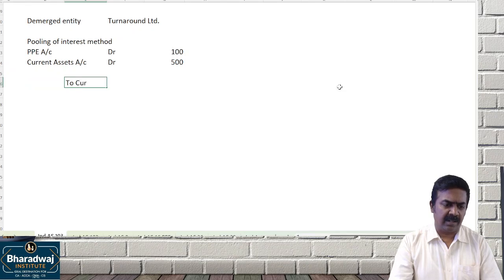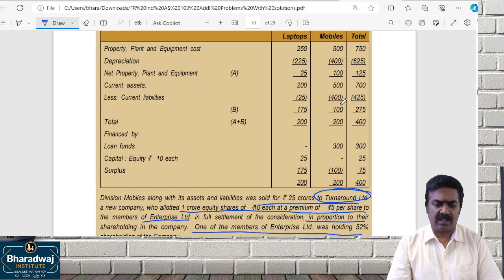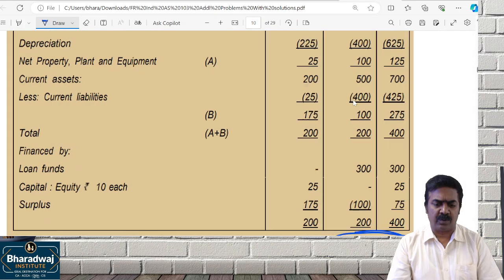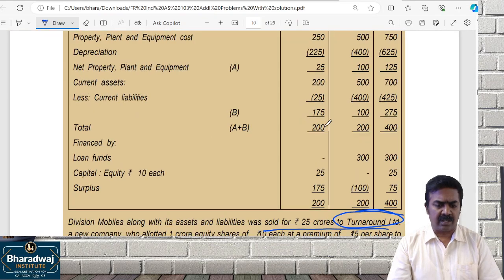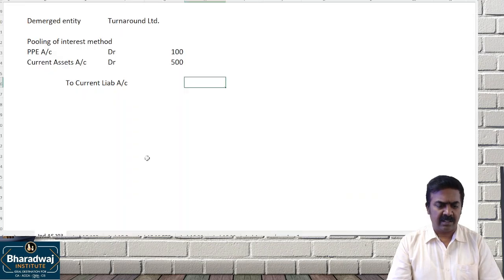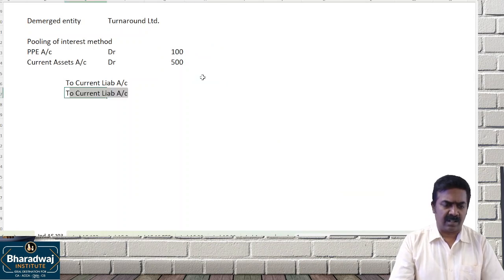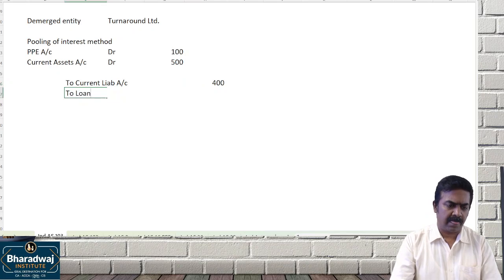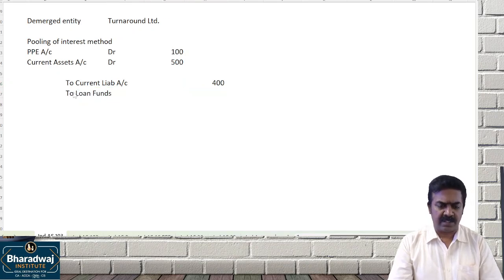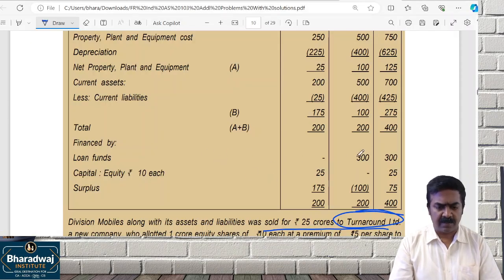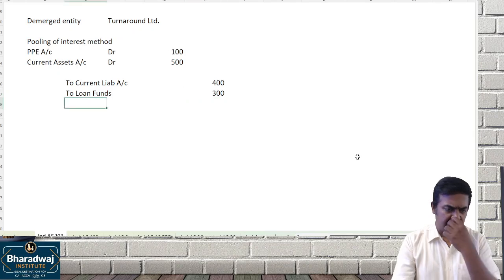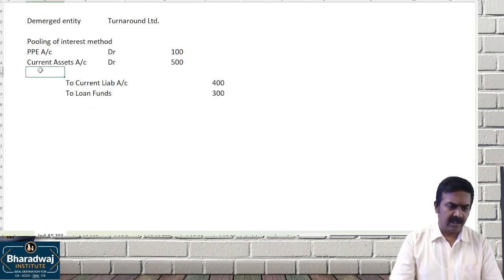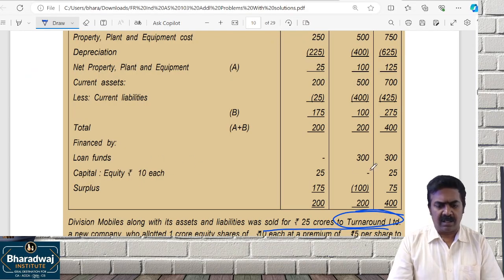To current liability. அங்கே மைனஸ் பண்ணி போட்டிருக்காங்க. Current liability மைனஸ் பண்ணி போட்டிருக்காங்க 400. So current liability 400. Then to loan funds. Loan funds 300 இருக்கு. Then அந்த other equity like surplus negative இருக்கு.